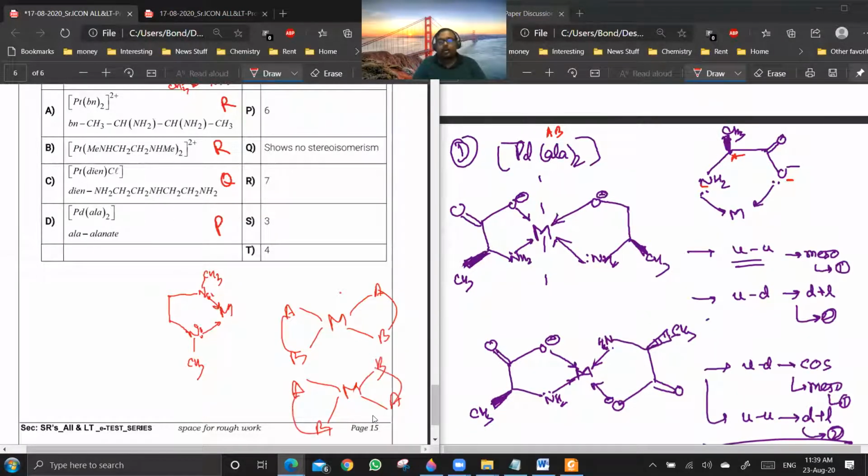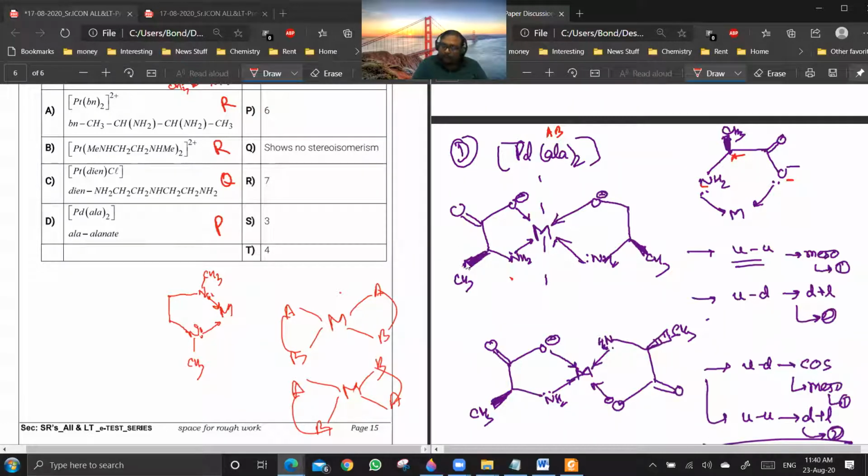Are you getting a point? Yes or no? Are you understanding these two structures? Yes, sir. Now, in this structure, we have to look for the optical isomer. Why? Because the ligand contains a chiral center. Are you getting a point? When the ligand contains a chiral center, you have to check the overall molecule for a plane of symmetry or not.